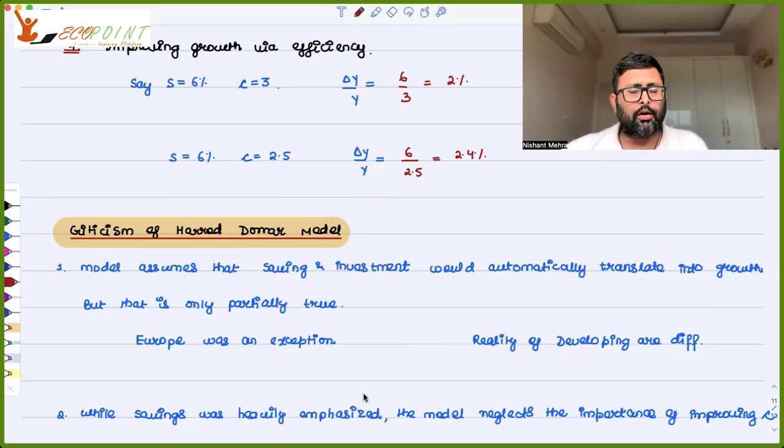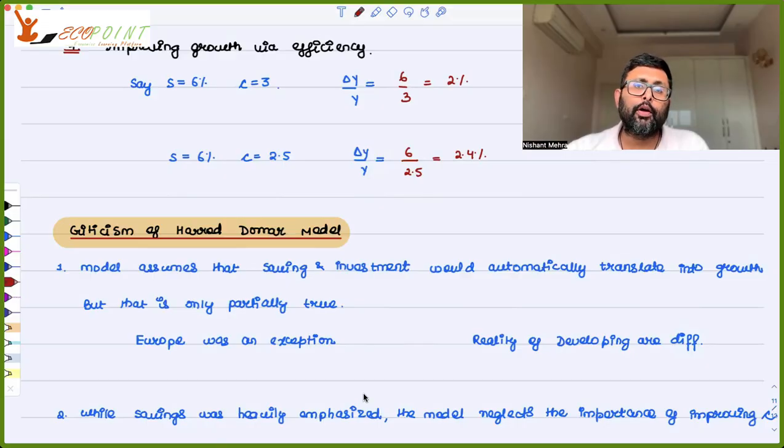After the entire Europe had been torn down, the US started giving financial assistance to Europe. What was the US's motive in giving assistance to Europe? The US didn't want communism to grow in Europe, so it wanted the free market economy to flourish. For that, Europe was given money.